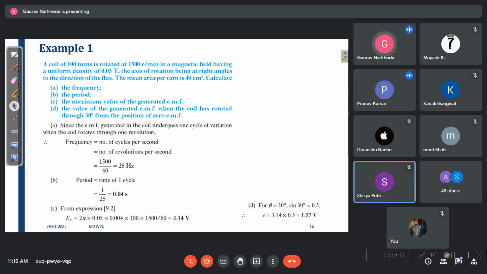And the value of generated EMF when the coil has rotated through 30 degrees from the reference position. Here they want the instantaneous value. So we have the formula e is equal to Em sine theta, so it is 1.57 volts. Em sine theta. Why Em sine theta? Because the instantaneous value is Em sine theta, as we have just seen, because we can represent the waveform by using a sine wave. That's why we are using the sine function.